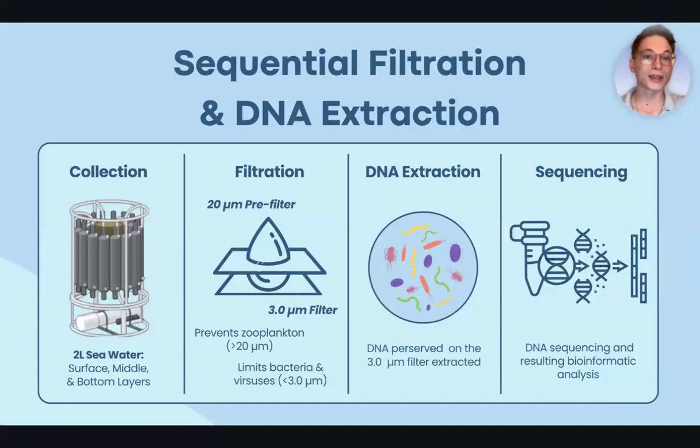In order to isolate eukaryotes, we employed sequential filtration, where we collected 2 liters of seawater from different depths and used a 20 micron pre-filter to remove any larger zooplankton and preserved a 3 micron filter that will limit any bacteria and viruses that are smaller than that, to help limit the microbial noise to deal with in analysis. After the DNA extraction of these 3 micron filters, we are currently in the sequencing phase, where we're going to sequence the DNA and ultimately use bioinformatic analysis to discuss results.